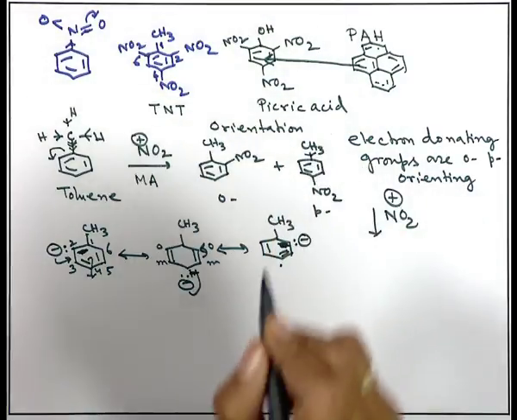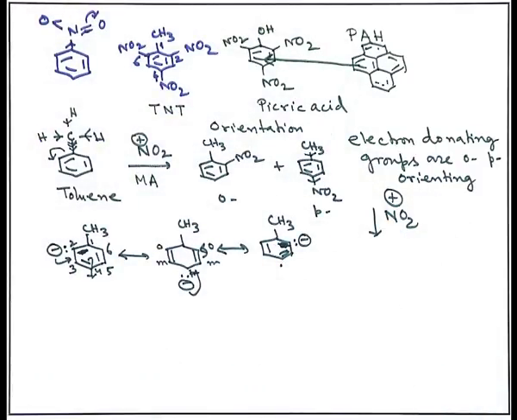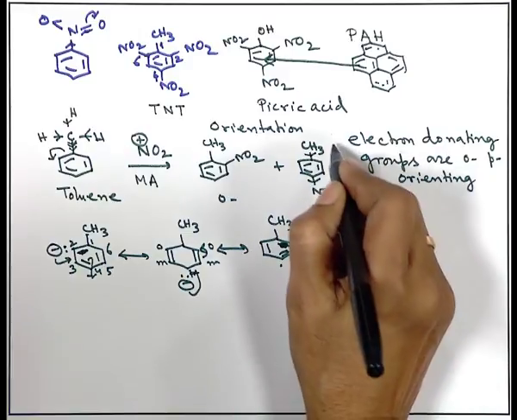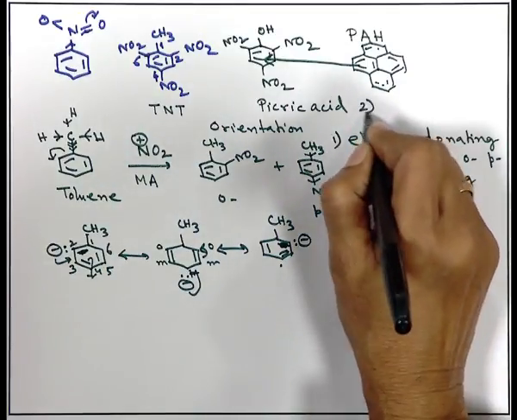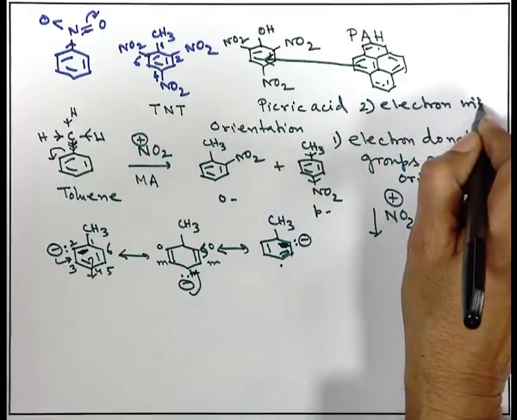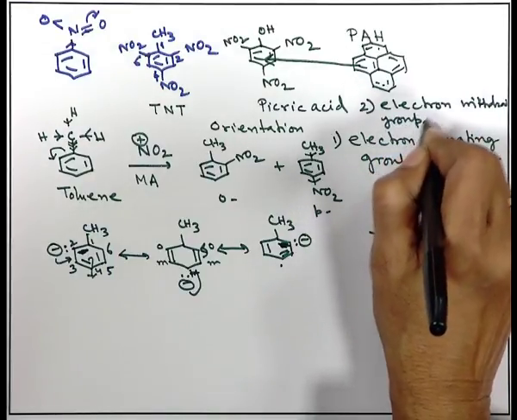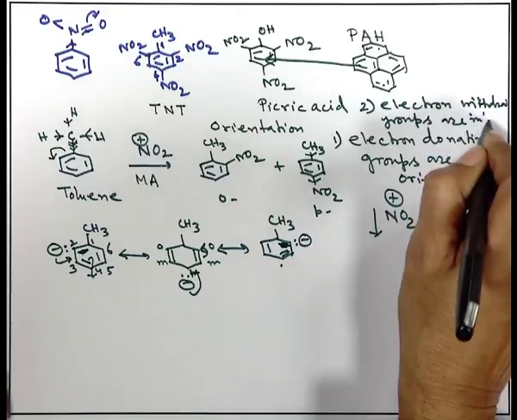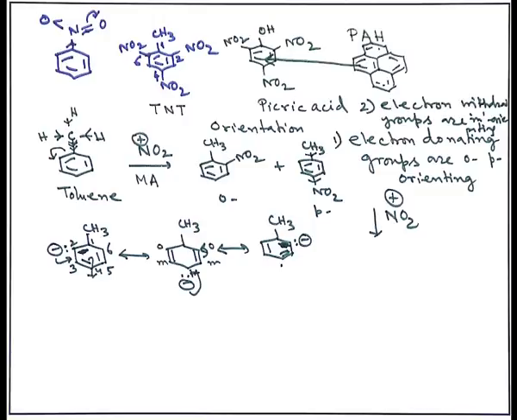What is that? The CH3 group is electron donating, the nitro group is electron withdrawing. Very interesting phenomenon: one is electron donating, another is electron withdrawing. I have written that electron donating groups are ortho-para orienting. I can also write that electron withdrawing groups are meta orienting. Electron donating groups are ortho-para orienting, electron withdrawing groups are meta orienting.